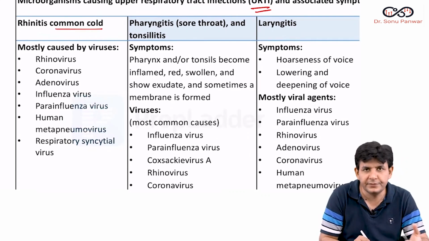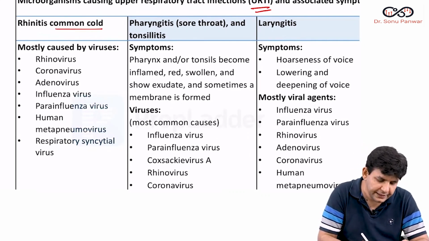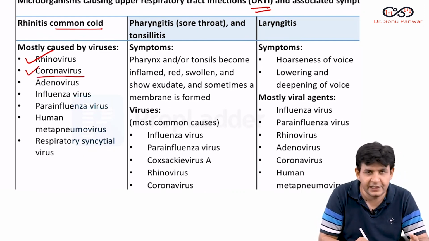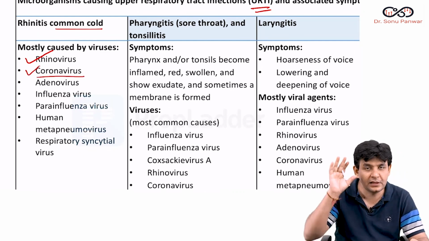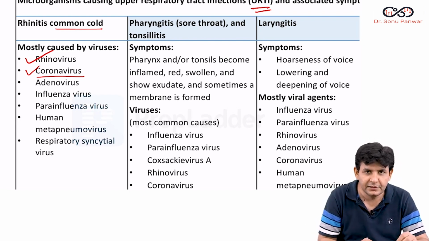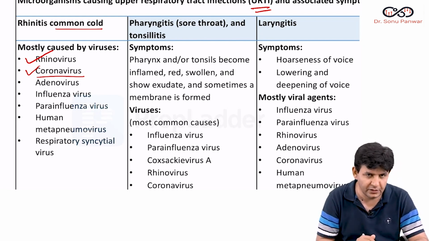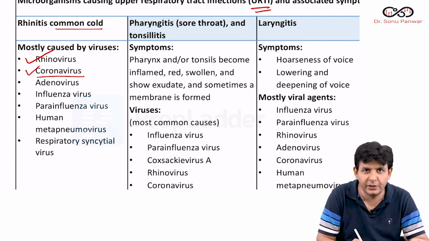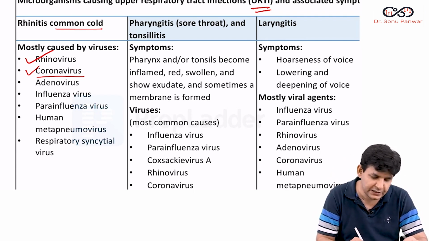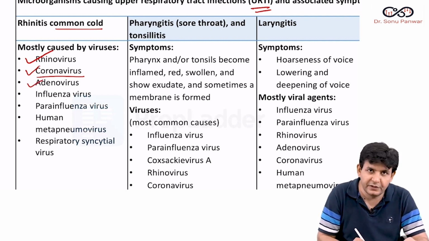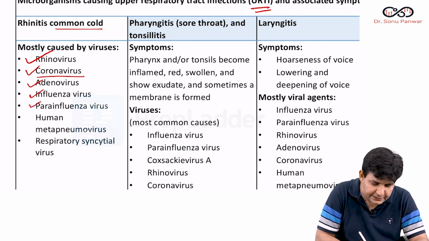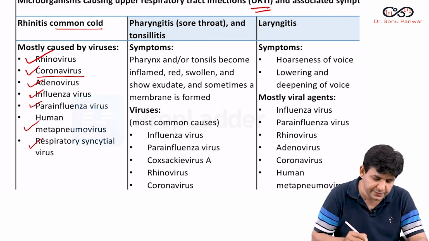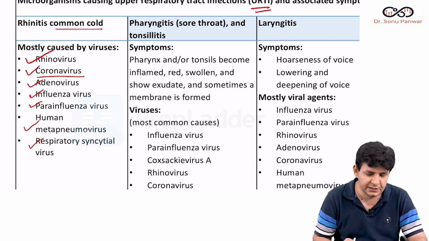The common cold, that is rhinitis, is done mainly by the rhinovirus. Your favorite coronavirus is here also, and these are not the SARS coronavirus 2, they are the previous coronaviruses that also cause all these. Then it was manipulated by China and is now termed what? SARS coronavirus 2. Then you have adenovirus, influenza virus, parainfluenza virus, human metapneumovirus, respiratory syncytial virus.